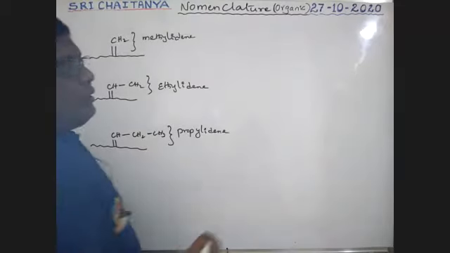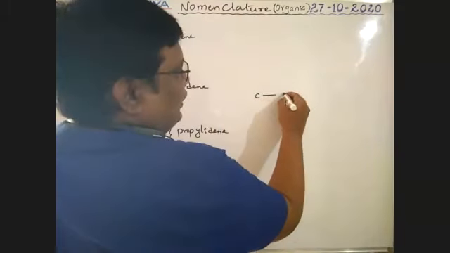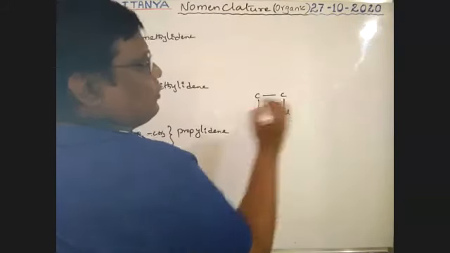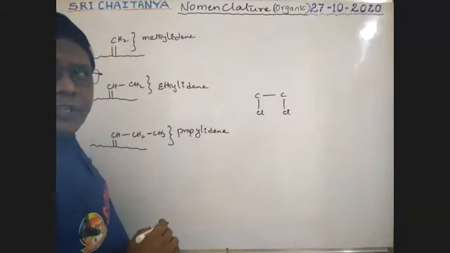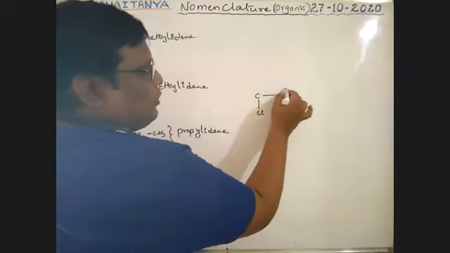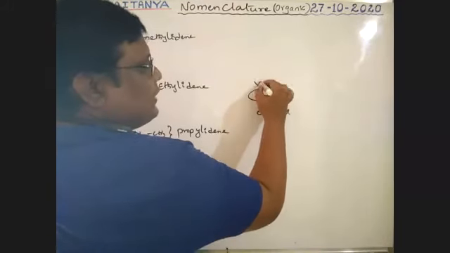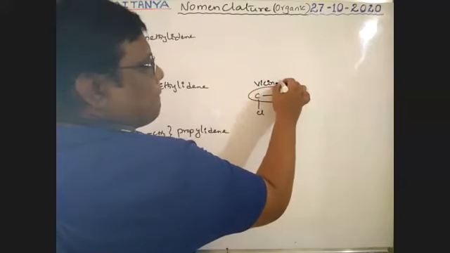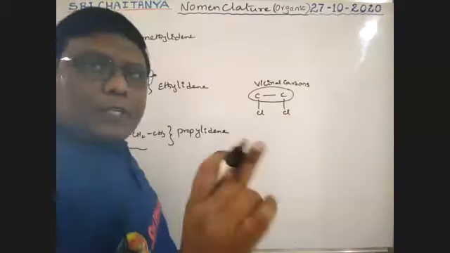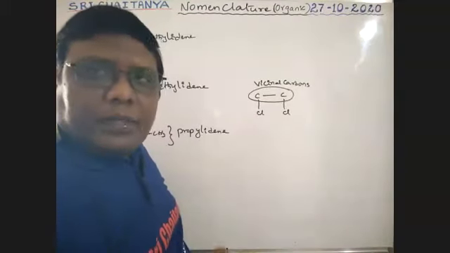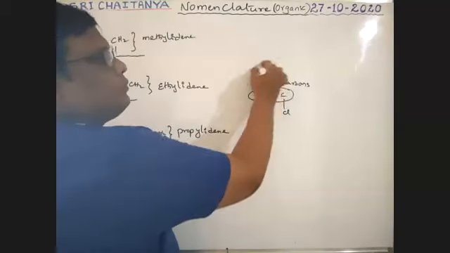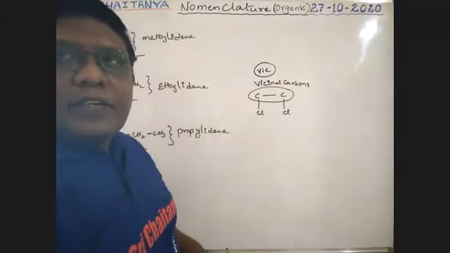Next, if for two adjacent carbons, two halogens are attached, these two carbons are called vicinal carbons. Vicinal carbons means adjacent carbons, simply called Vic.